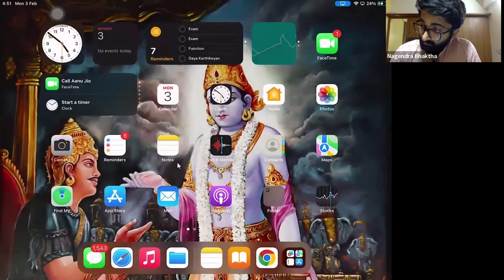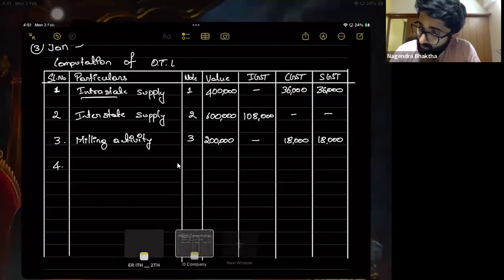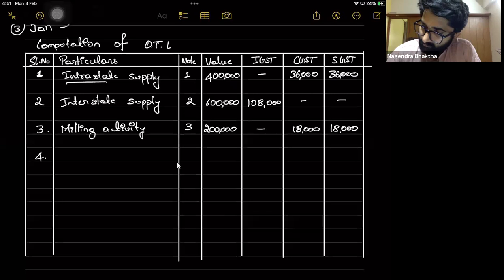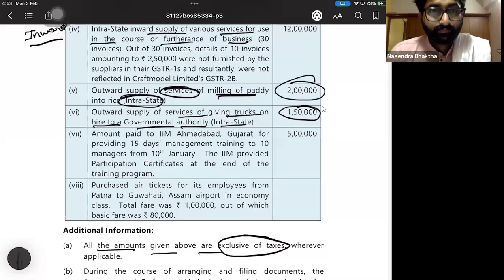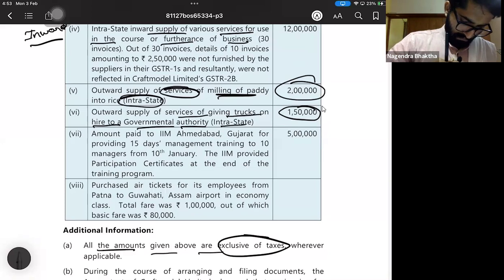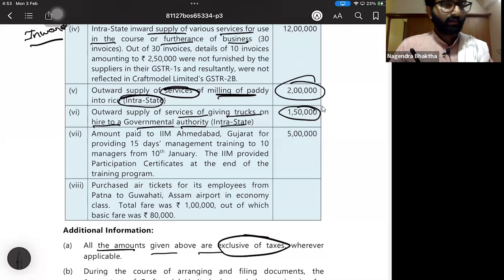Hiring of truck. Is it taxable or not? Yes, it is taxable.